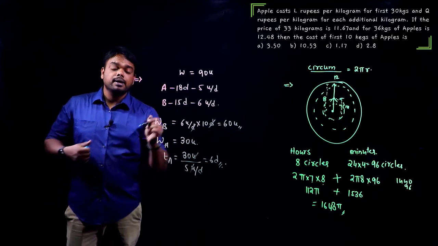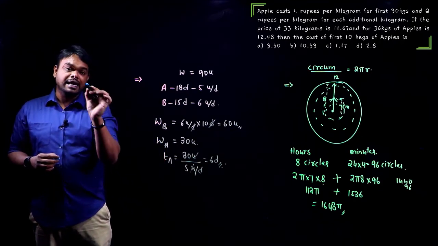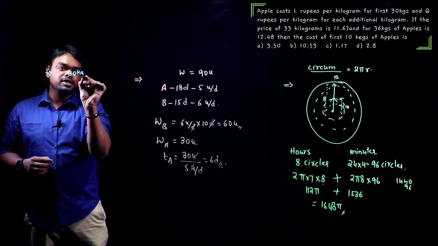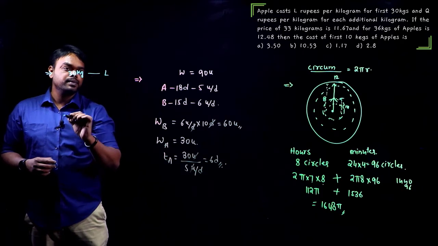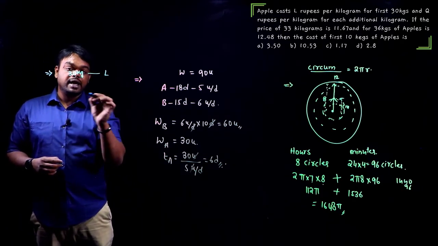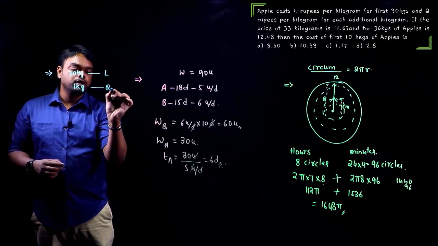Guys, for 30 kilograms, the price is L rupees. And then onwards, after 30, for every 1 kilogram, the price is Q rupees.